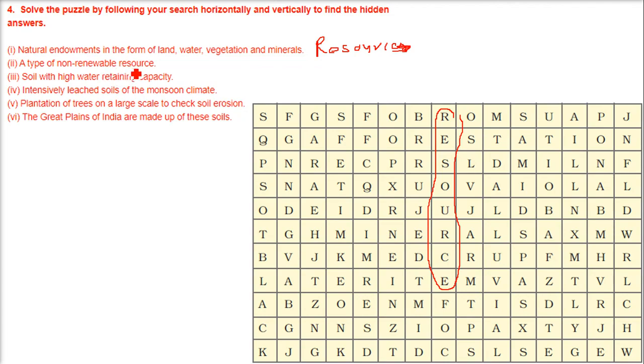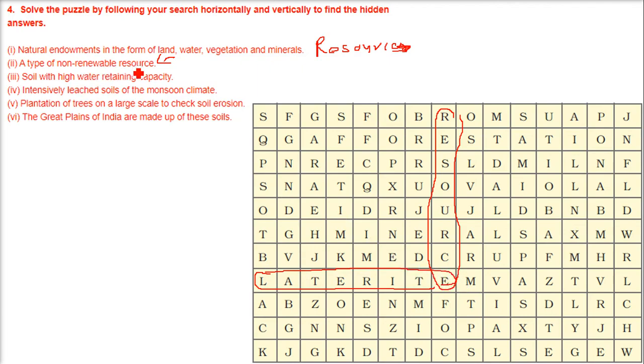A type of non-renewable resource. What is a type of non-renewable resource? Can we find something here? Then soil with high water retaining capacity. Soil with high water retaining capacity, and this is called laterite, and this is the answer.